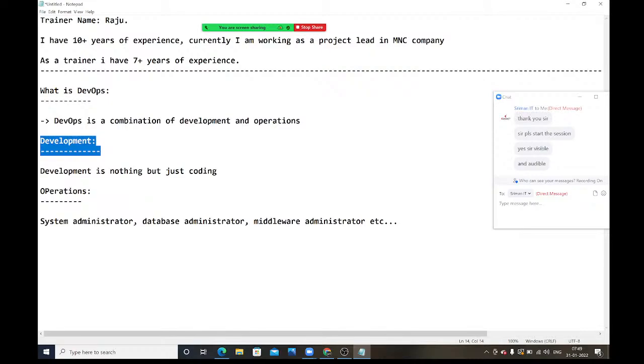Now, as a DevOps engineer, I need to work on these two things. Please confirm: will DevOps engineers do coding? Anywhere have you heard that DevOps engineers do coding? No. DevOps is 0% coding. DevOps engineers won't do any coding kind of activity.